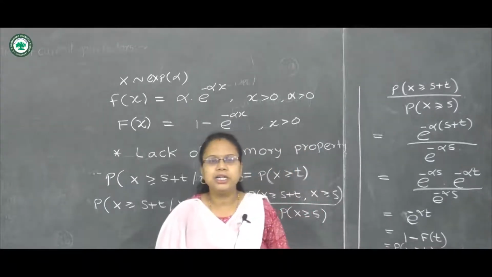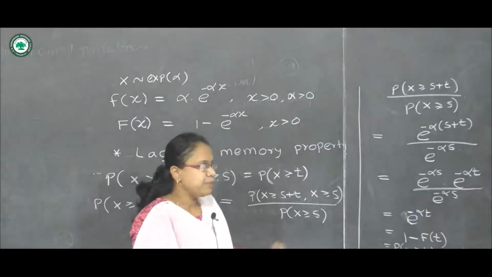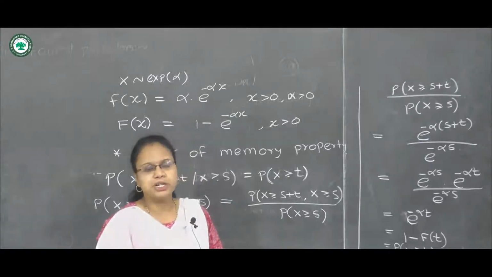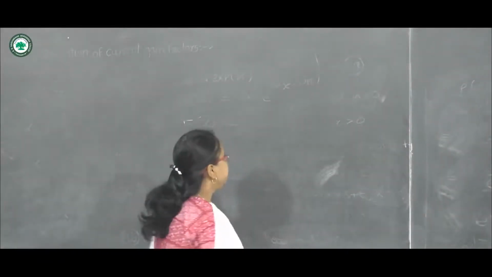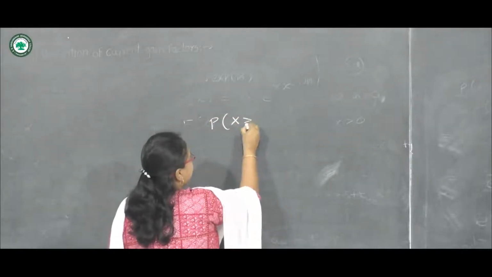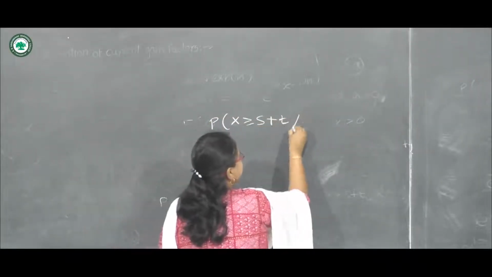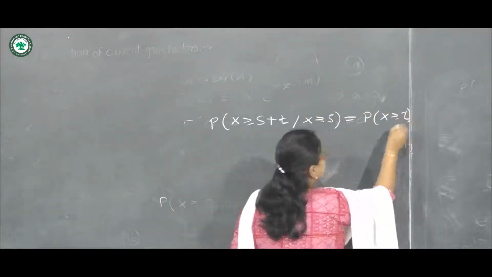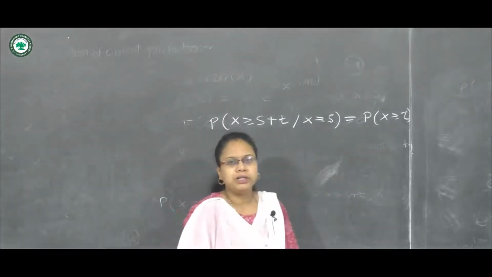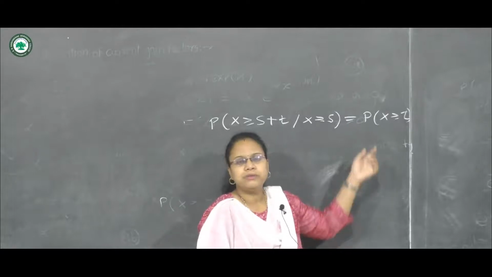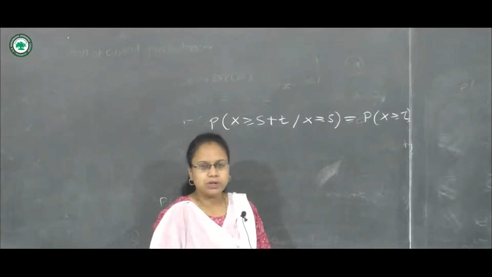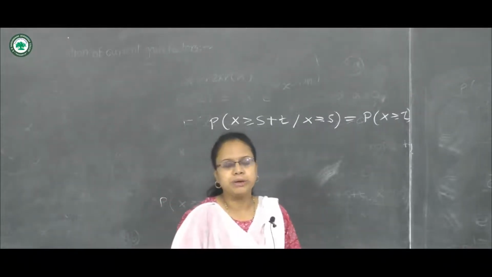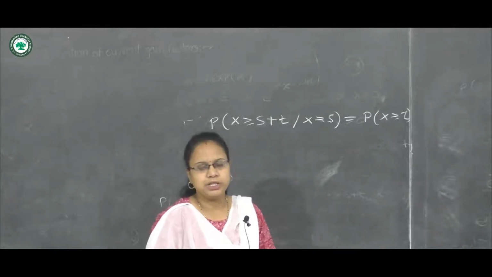This property is also known as the aging property, and it is also a characteristic property of exponential distribution. The probability that the lifetime of a component x is greater than s plus t, given that x is greater than s, equals the probability of x greater than t. So the lifetime distribution of a used component is the same as that of a newly installed component. This is also known as the forgetfulness property or memoryless property of exponential distribution.